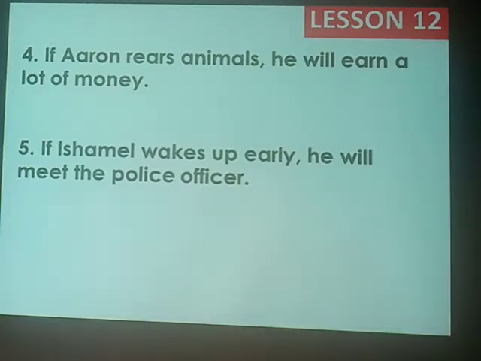In number five, you will discover that you had been given the result in the first place. Ishmael will meet the police officer. Meeting the police officer is the result of waking up early. Meaning, if Ishmael does not wake up early, he will not meet the police officer. However, here we don't need the negative part of it. We need the positive. So we take that as the answer. If Ishmael wakes up early, he will meet the police officer.